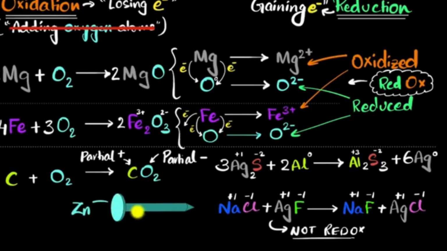It kind of gives you double protection. First of all, it forms a barrier, so it doesn't even allow oxygen to reach iron. It's the zinc that gets oxidized. But even if there's a breach somewhere over here and iron is exposed, even at that site of exposure, oxygen is much more likely to react with zinc because zinc much more readily gives out its electrons compared to iron. We say zinc is more reactive compared to iron. So using this knowledge, we can protect our precious iron from getting rusted. That's awesome, right?